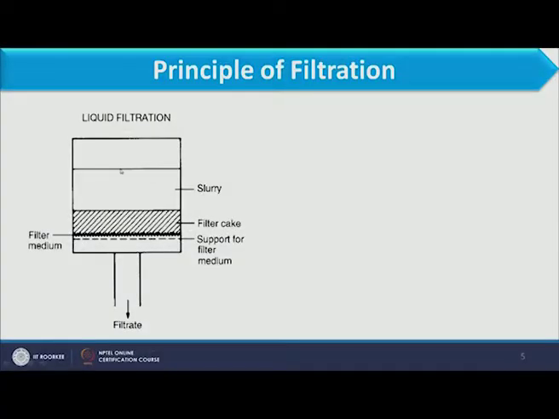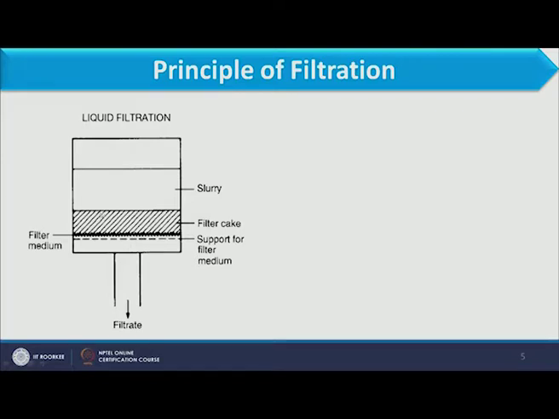Like if we consider the example of a funnel, as we discussed in the previous slide, inside the funnel we put the filter media, so that the funnel works as a support to the filter media. In a similar way, in industry also, below the filter media we provide some support so that it stays there, and over the filter media we pass the slurry.